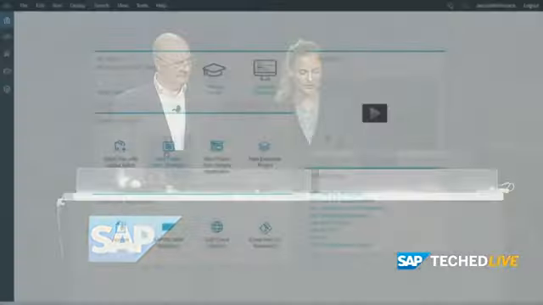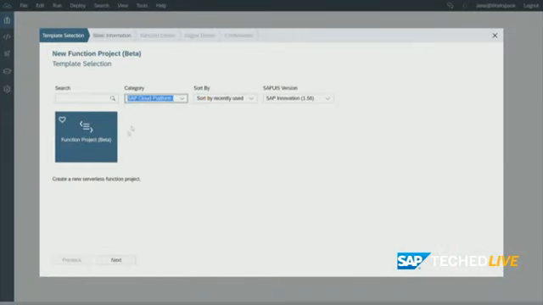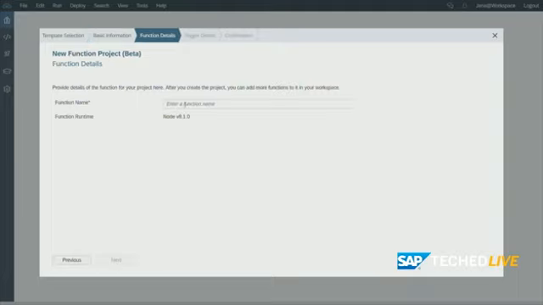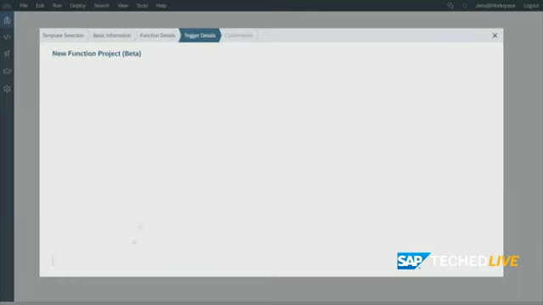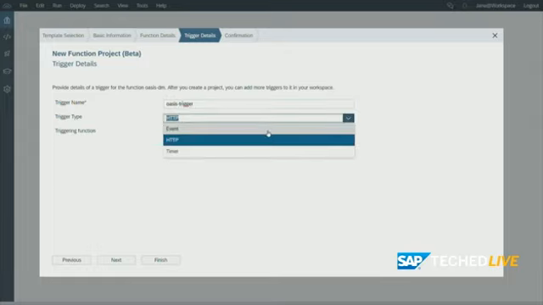For this, we're going to work with SAP Web IDE, and we're going to create a new project now. What I'm going to use here is SAP Cloud Platform Functions, which is available in beta, and we're going to start with a new project that I'm going to type out, TechEd 2018. And of course, for our car, we're going to give the right function name, so that's for our Oasis, the according function, and we would like to have the trigger for Oasis in place as well.